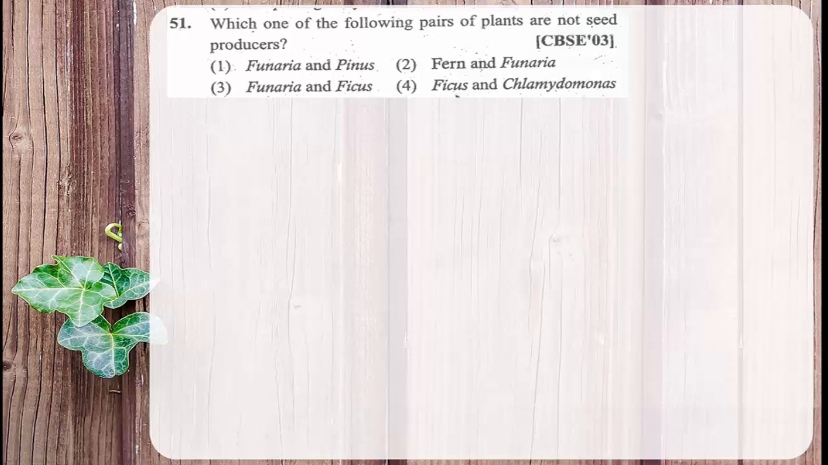Chlamydomonas is a member of angiosperm. Ficus is also a member of angiosperm. But what is the question asked here? Which one of the following pairs of plants are not seed producers? They should not produce seeds. The answer is fern and Funaria, because both of them are seedless plants. Fern is a pteridophyte and Funaria is a bryophyte. Both of them are not producing seeds. So the right answer for this question is option 2. Then moving to the next question.